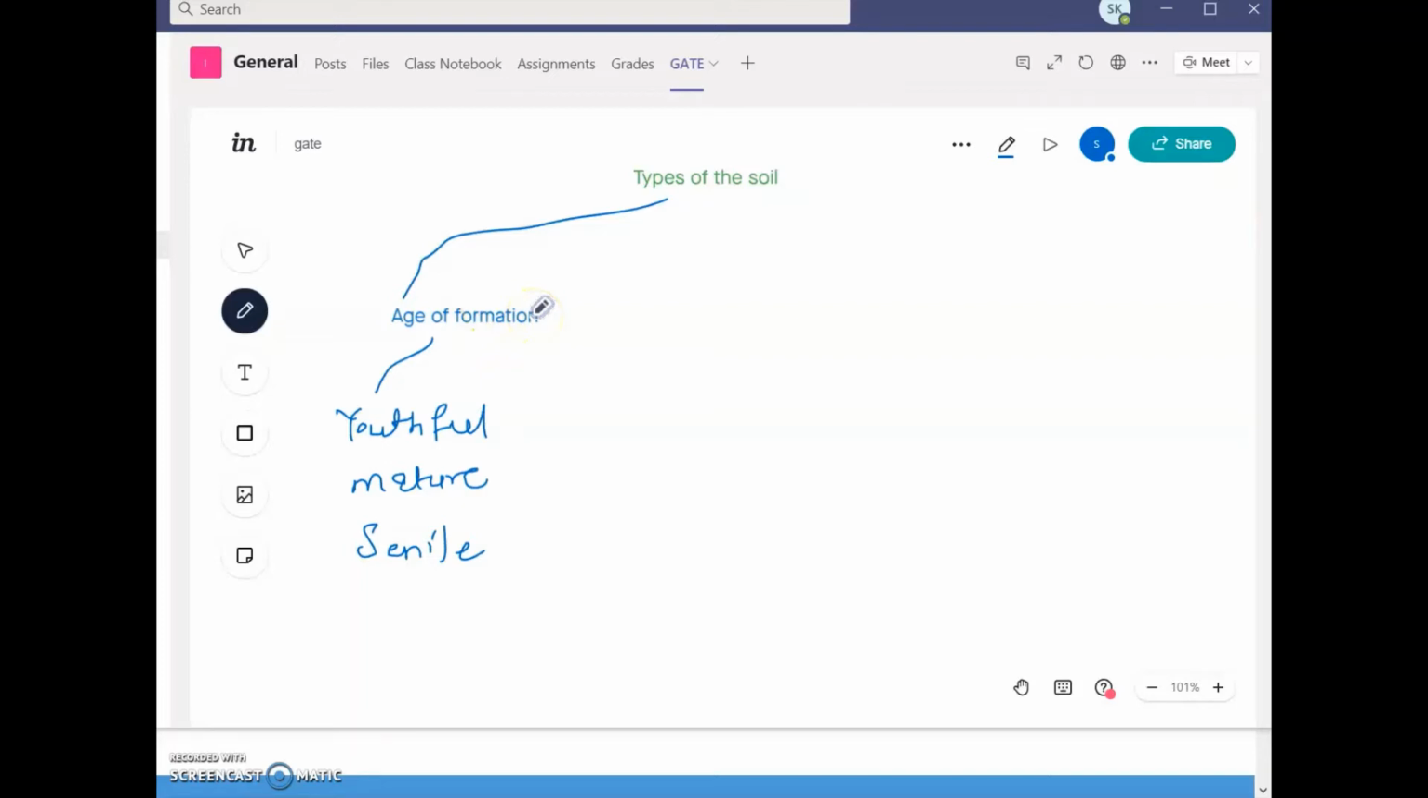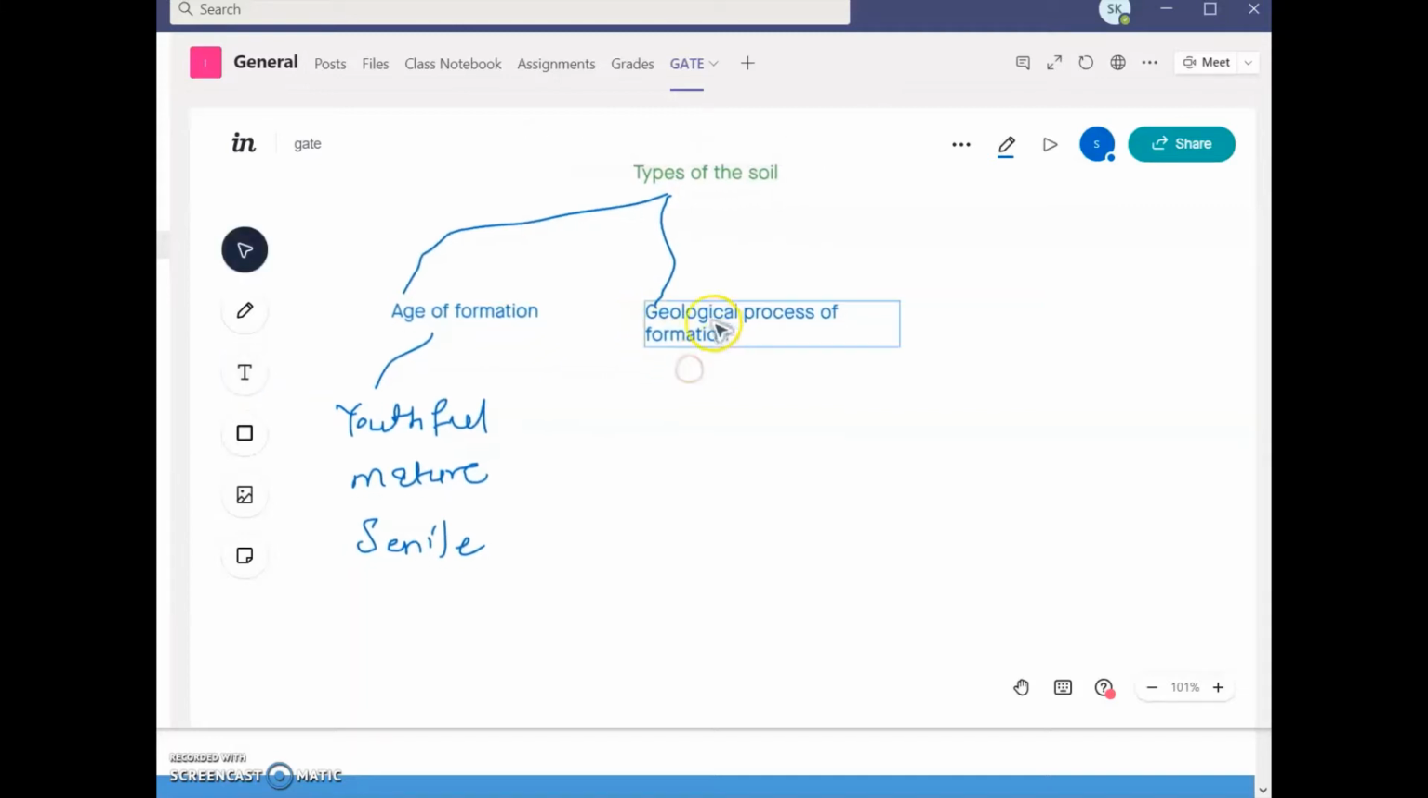Then there is a second type, the classification according to the geological process of formation. So I will write here the second type. The second type is basically based on the geological process of formation. In this, again there are different types. So we will discuss what those different types are, based on the geological process of formation.